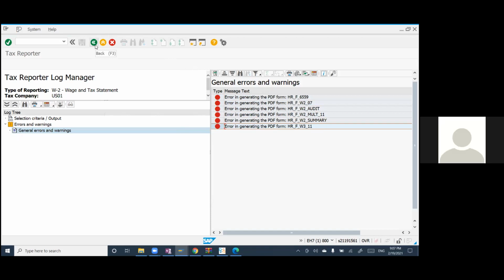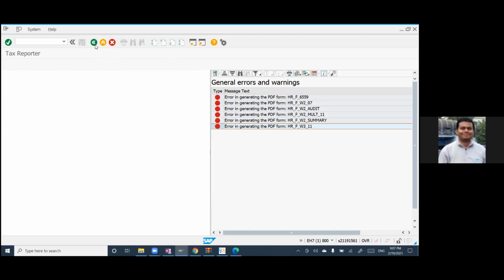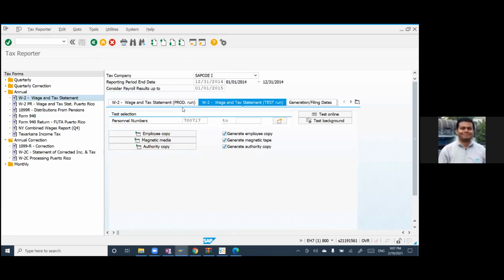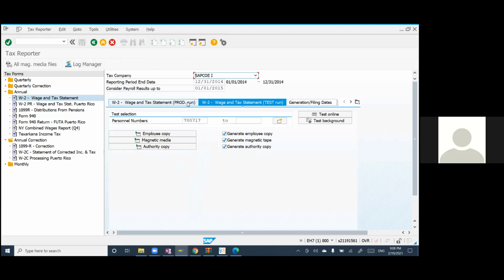As a functional consultant, your role will be to check if everything is correct or not. And this downloading, you can also do it, but actually it is the job of your end user. They will be downloading all these things, and also the magnetic media, they'll be communicating the same thing. In case they are facing some challenges, then from a testing point of view, you can generate all these things. And this production run, this is not my role here. Production, they will be doing that.